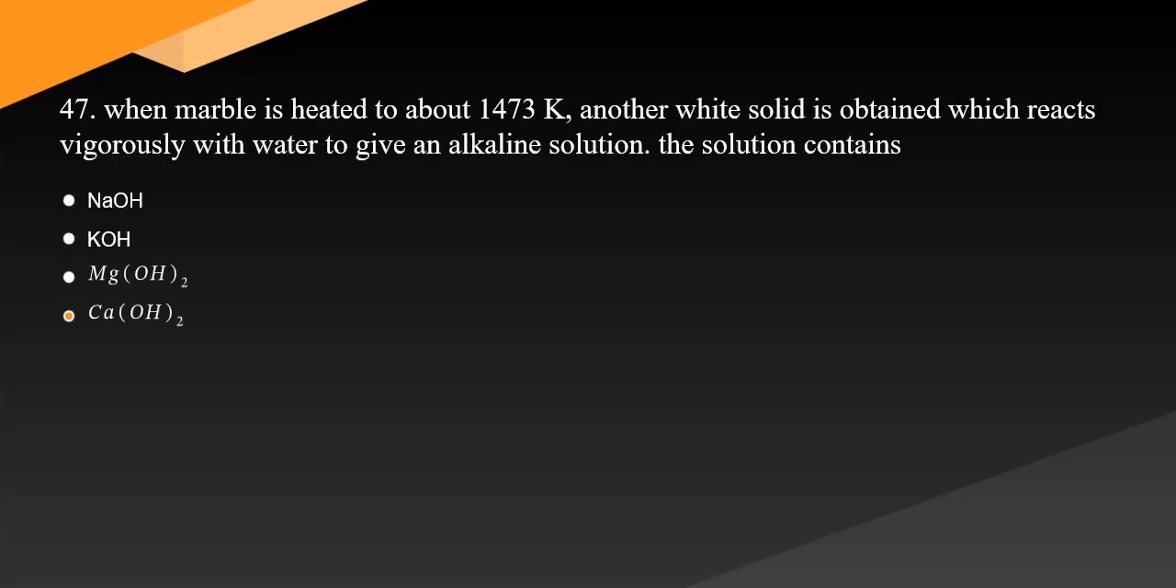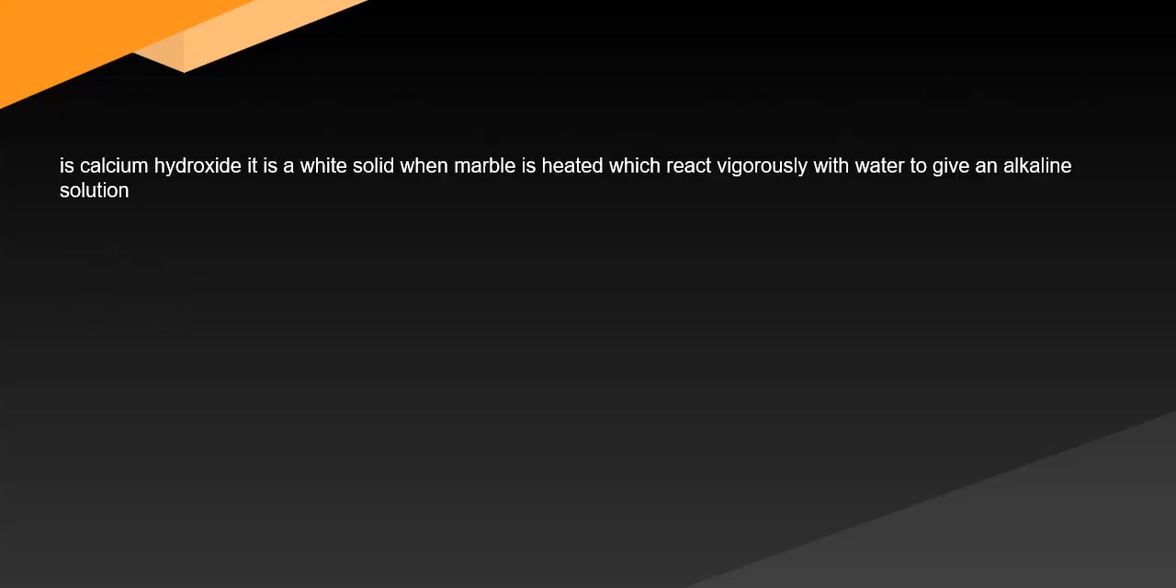47 When marble is heated to about 1473 K, another white solid is obtained which reacts vigorously with water to give an alkaline solution. The solution contains. Question 47 Answer is calcium hydroxide. It is a white solid when marble is heated which reacts vigorously with water to give an alkaline solution.